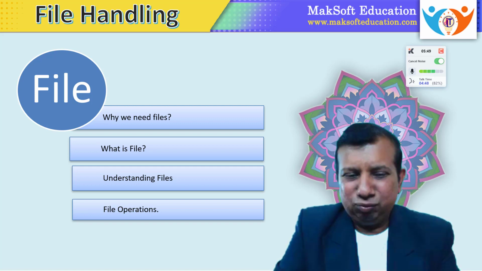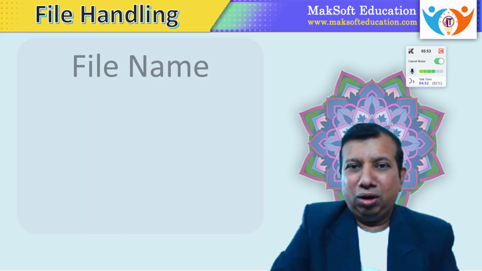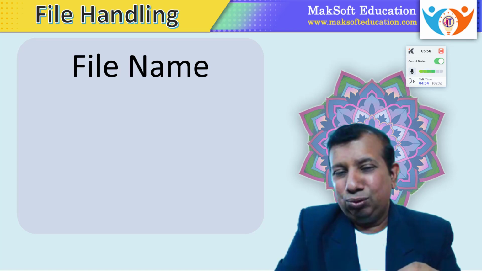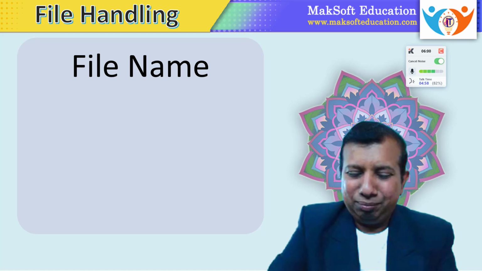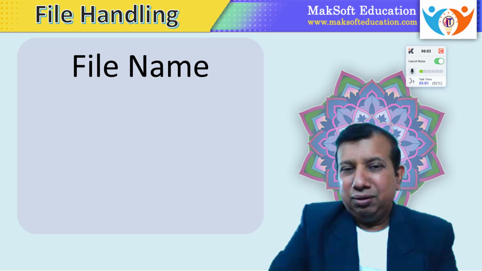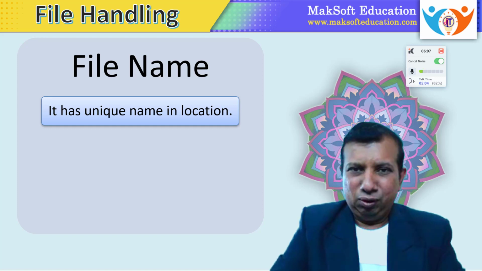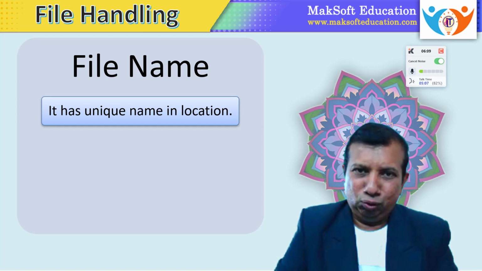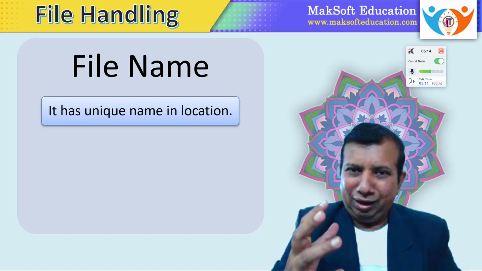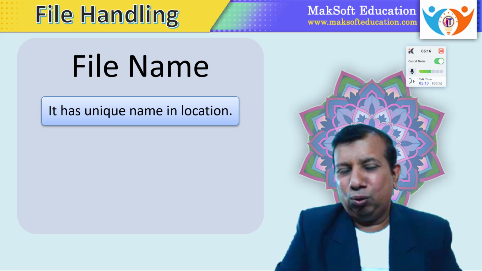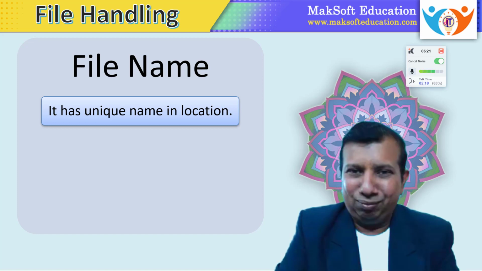Okay, let's move ahead. We have to understand files in more detail. To understand, we first have to think about the file name. The file name is very important. A file name is unique for every file in one location. We have stored files at different locations, so in one folder, we can have only one file with a given name. We cannot have duplicate file names.